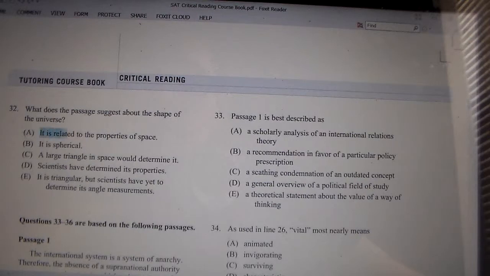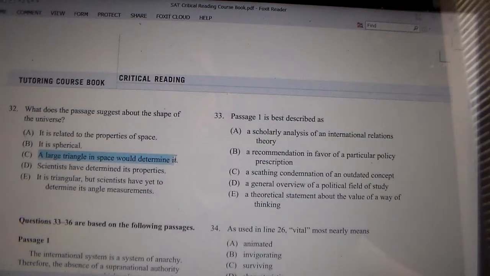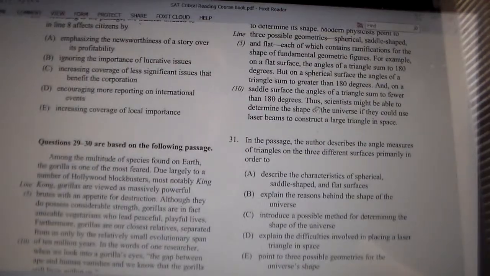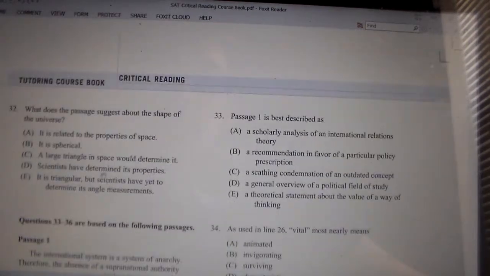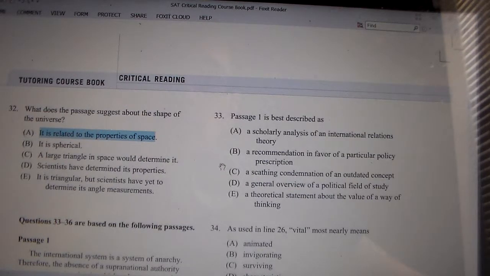So we're down to either A, it is related to the properties of space, or C, a large triangle in space would determine it. Well, let's think about this. Let's try this one, because they did say something about a large triangle in space. It says, thus, the scientists might be able to determine the shape of the universe if they could use laser beams to construct a large triangle in space. Okay, so there's our word there. We wouldn't necessarily figure out the shape of the universe by constructing a large triangle. It's only a might. It might work. So C is out, leaving us with A as the answer: it is related to the properties of space.